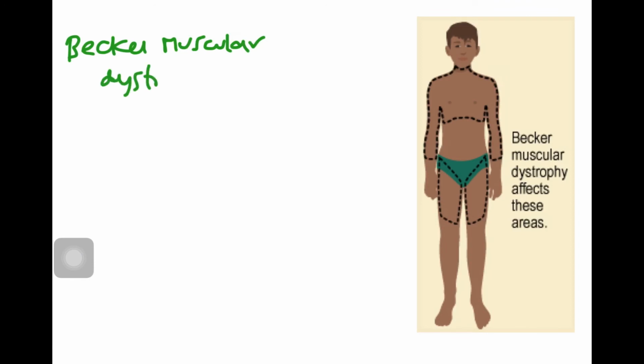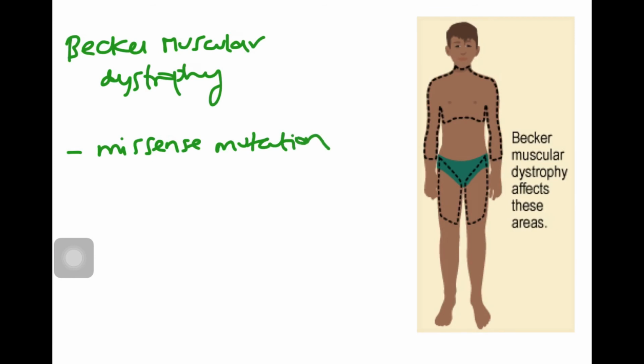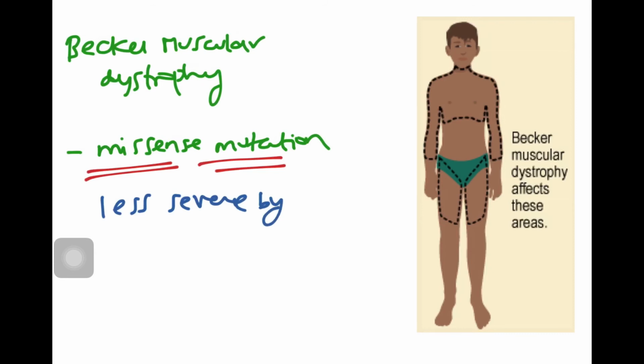Let's go with Becker muscular dystrophy. In Becker muscular dystrophy, missense mutation mainly occurs. What is missense mutation? Missense mutation is a point mutation in which a single nucleotide change results in a codon that codes for a different amino acid. It is less severe than Duchenne muscular dystrophy, and it mainly occurs at the age of 10 to 20 years old.